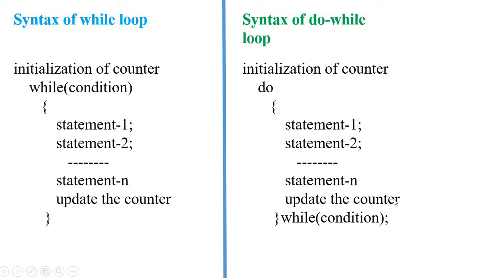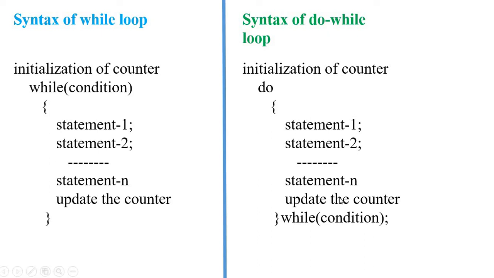And finally you have to update the counter, like in a while loop. This is a very important point. If you forget to update the counter, your loop will create many problems.